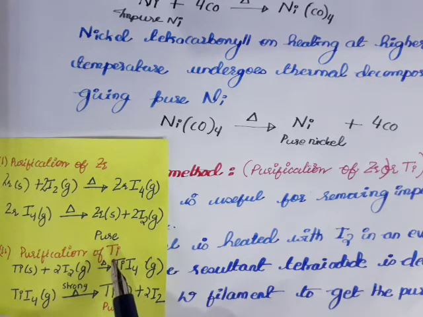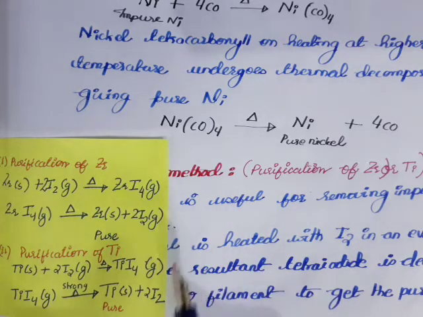Similarly, impure titanium is heated with iodine gas. It will give the volatile compound titanium tetraiodide. And this titanium tetraiodide is strongly heated to get back pure titanium and again iodine gas.